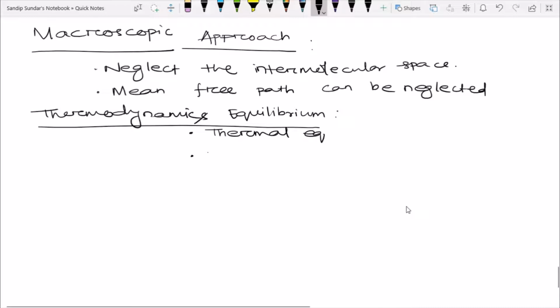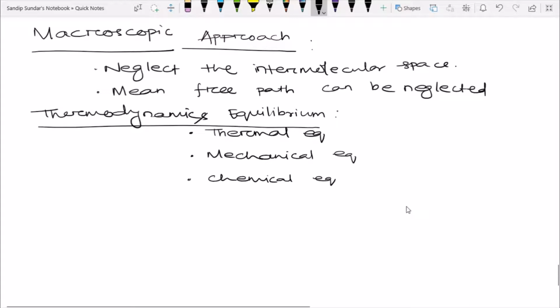Next point is it has to be in mechanical equilibrium, and it has to be in chemical equilibrium. If the system is in these three equilibriums, then we call it collectively thermodynamic equilibrium.